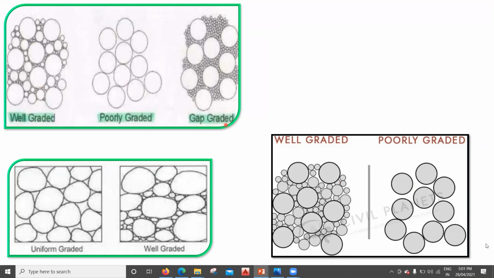I hope these things are understood up to here. In the next lecture, we'll see what the different tests are that we carry out on the aggregates, and we'll try to understand them.